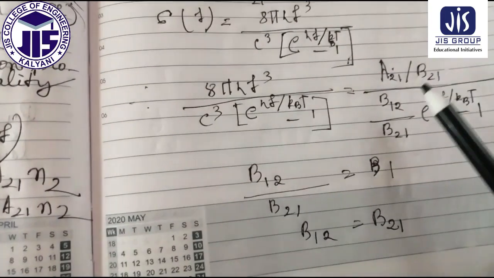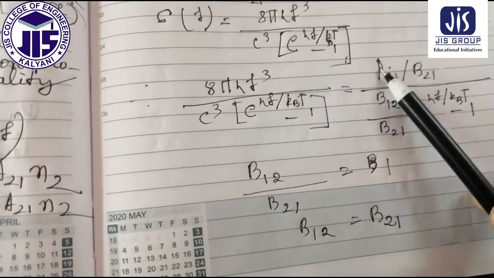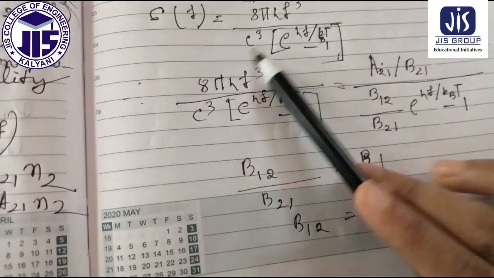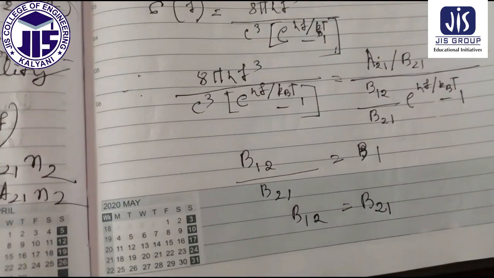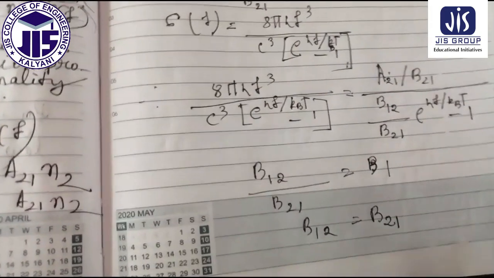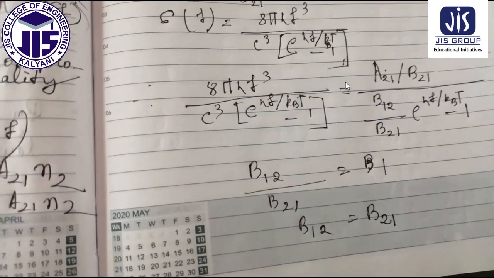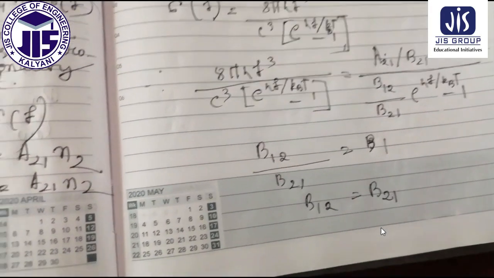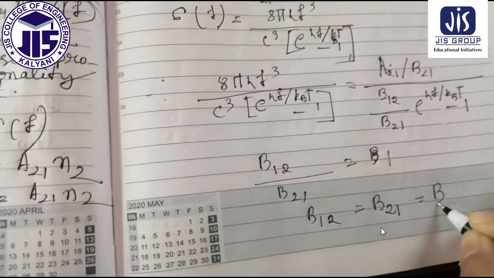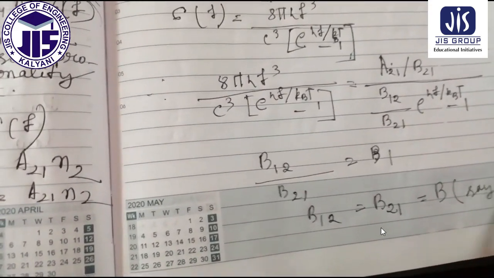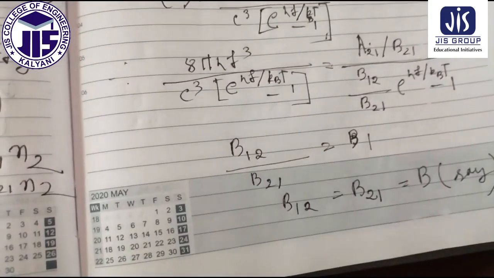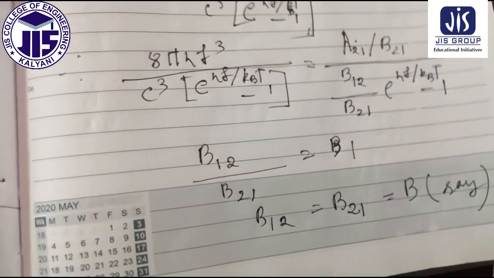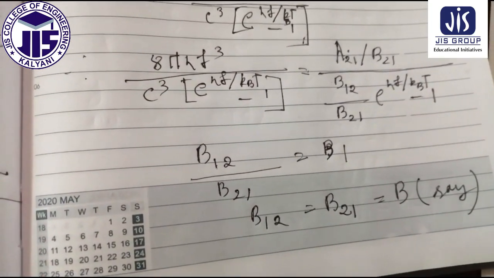Here also we will consider A21 by B21 is equal to this one, 8 pi h f cube by c cube. Therefore obviously B12 by B21 will be equal to 1, and here you can consider this one as equal to B also. This is a general consideration, that B12 equals B21 equals B.